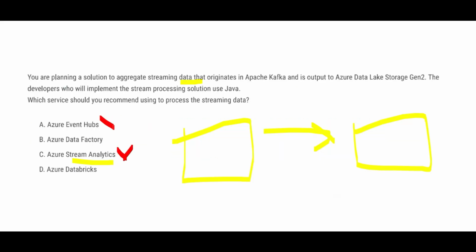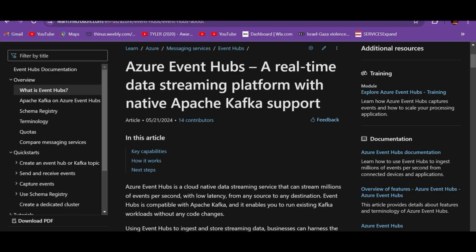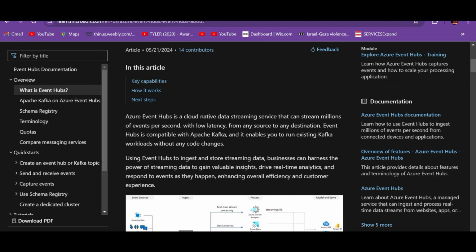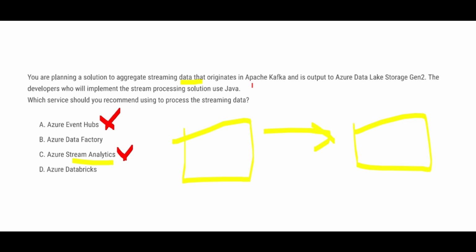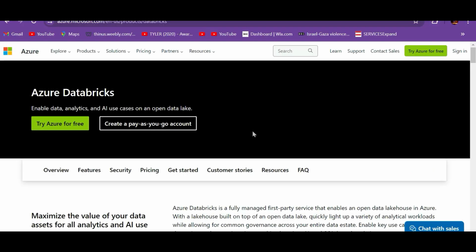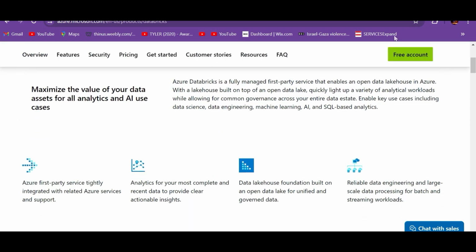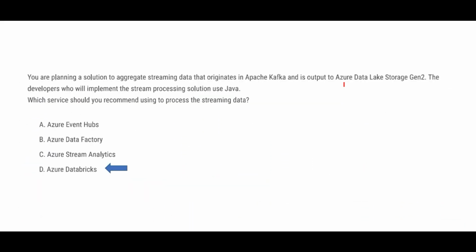Now let us look at Event Hub. What is Event Hub used for? Event Hub is a real-time data streaming platform. It has Kafka support. It is a cloud native data streaming service, a streaming service itself. But we are already using a streaming service. Apache Kafka is already in use, so why would we use Event Hubs? Now you have Data Factory, which is used for ETL processing, and then you have Databricks. Here we can store the data in the data lake and get Databricks to process the data. So Databricks can be one of the answers which we will use to process the streaming data.